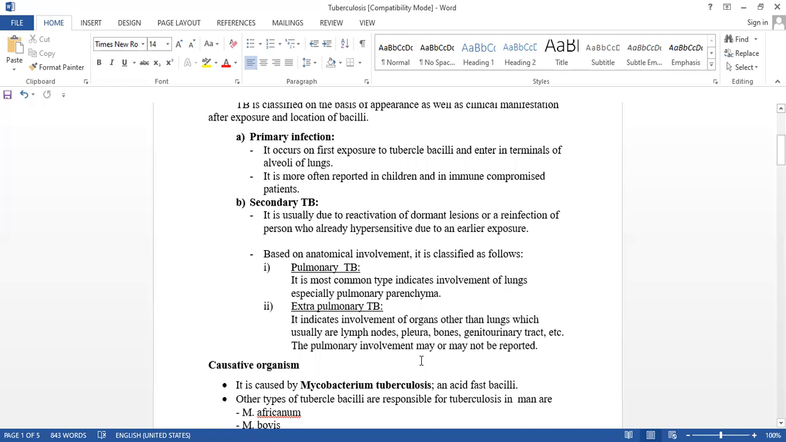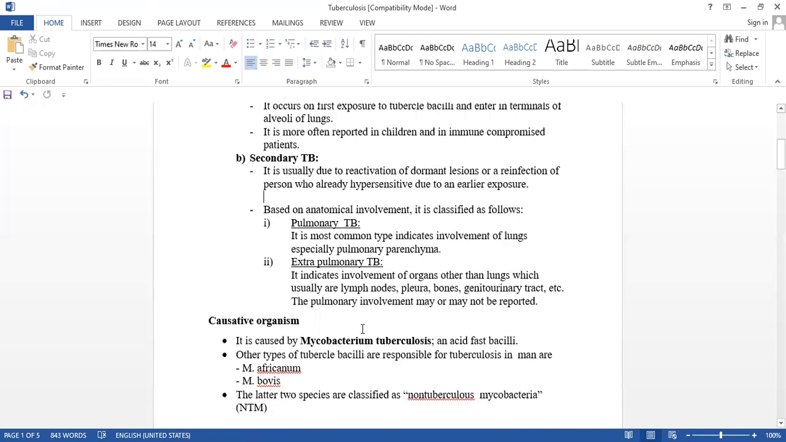In extrapulmonary TB, the pulmonary involvement may or may not be reported. The lungs may get affected or may not be. That's why the name is extrapulmonary. Pulmonary, extrapulmonary. Understood this one?